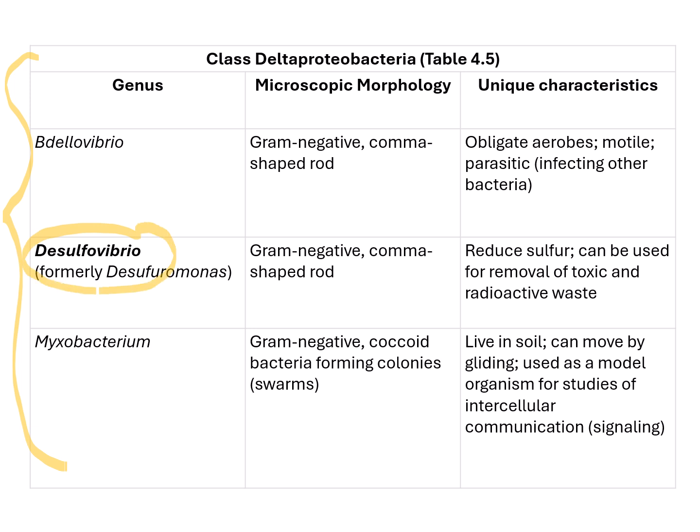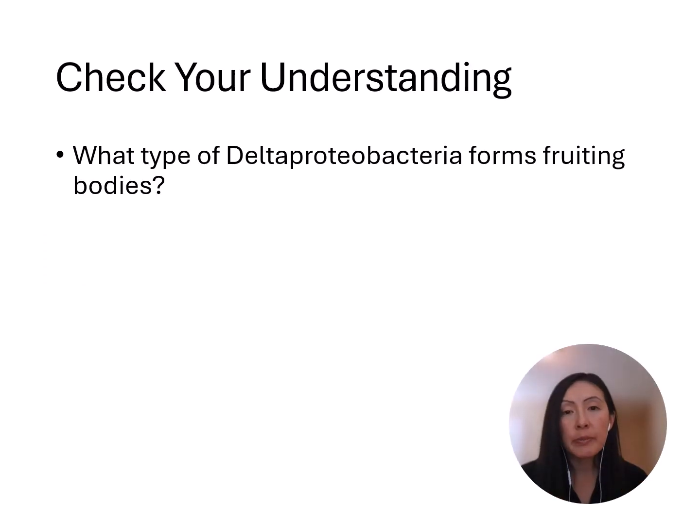As we mentioned, they can be linked to gum disease. For our Deltaproteobacteria checkpoint, remember Myxobacteria are the type of Deltaproteobacteria that form fruiting bodies. These soil-dwelling bacteria, they're motile, and they're actually very highly social. So they can aggregate, they can come together to form those multicellular fruiting bodies, and they can also produce those dormant myxospores. Those get spread into the air, land in different places, where they can eventually form more fruiting bodies.